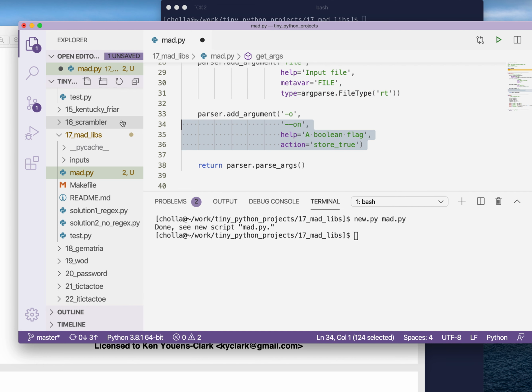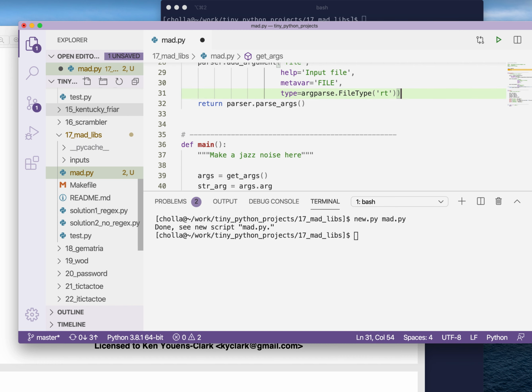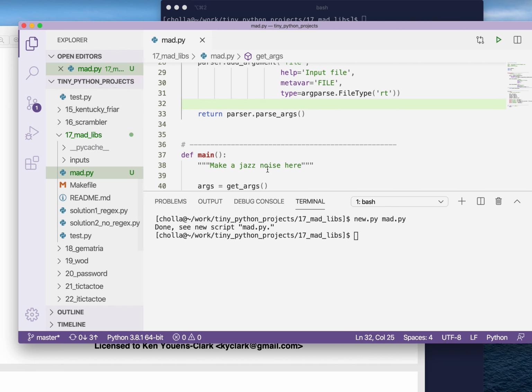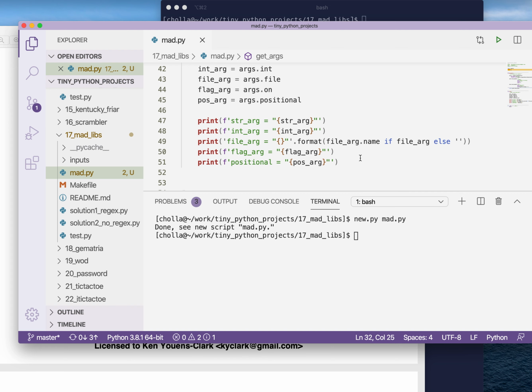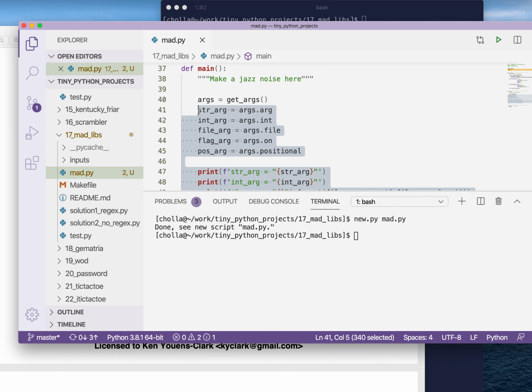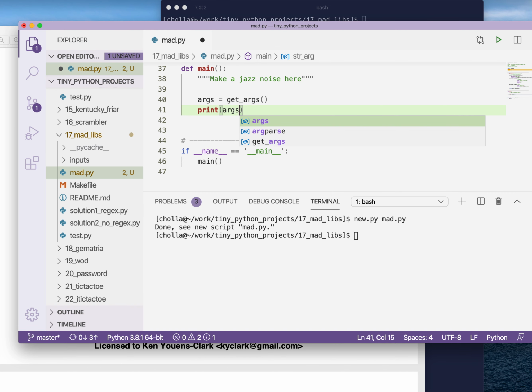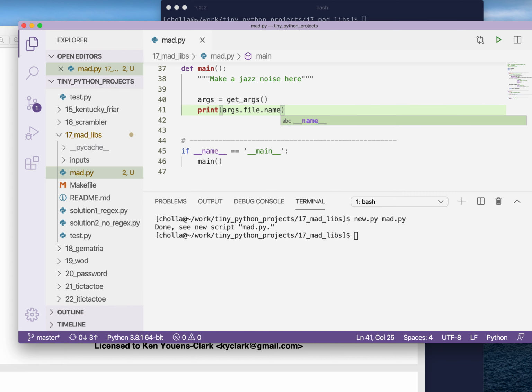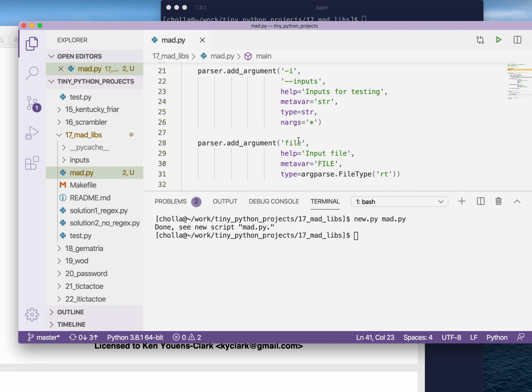And then we don't need the Boolean flag. Let's see how we're doing on the usage here. I always like to start off by printing args.file.name. The reason I can say args.file.name is because I have determined that this is a file type. So if that is a readable text file that I'm giving it on the command line, then I will be provided an open file handle.